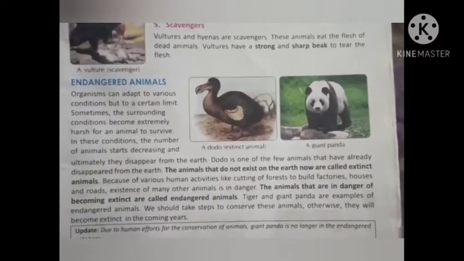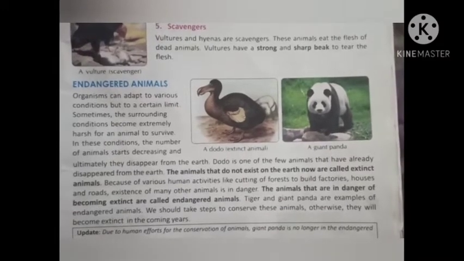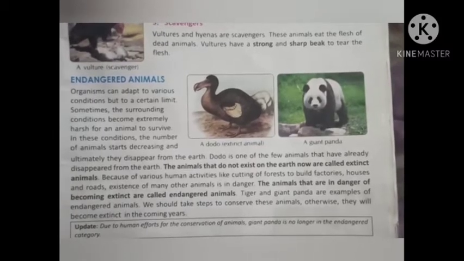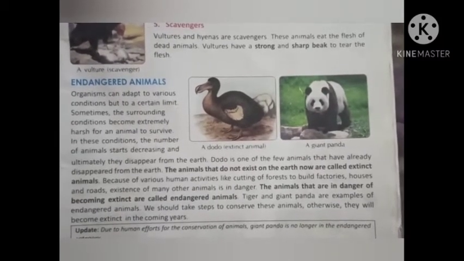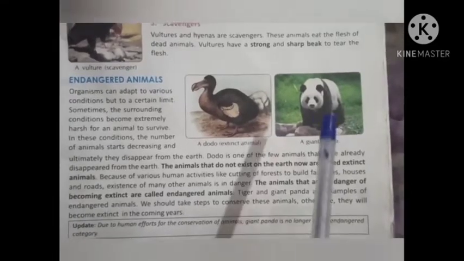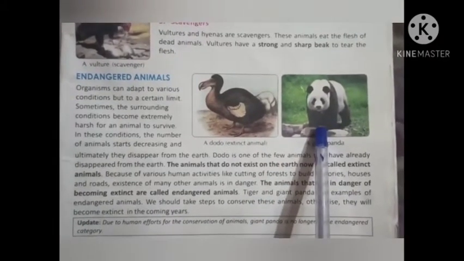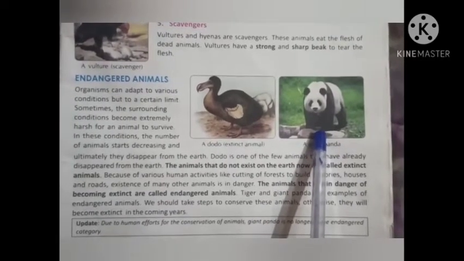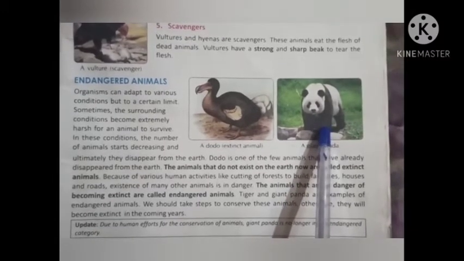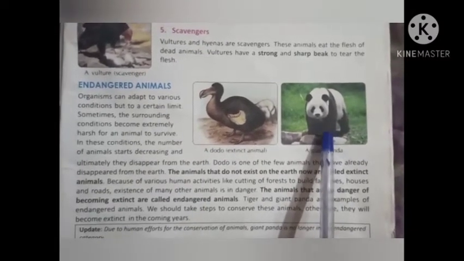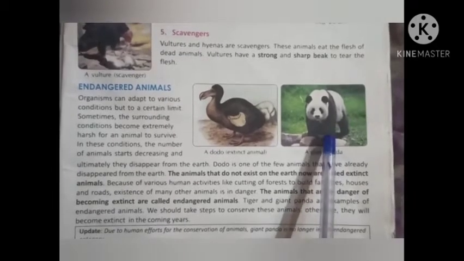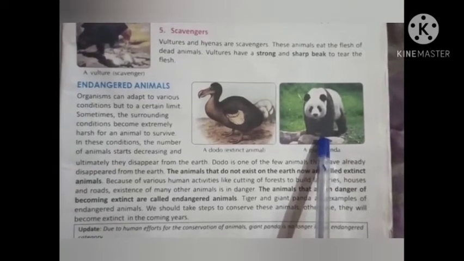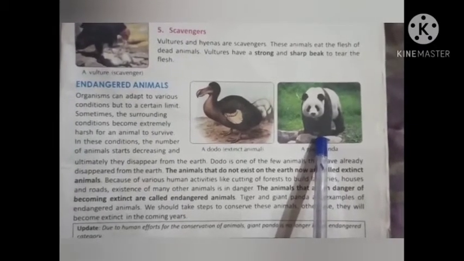So students, there are some animals which are in an endangered condition. It means that the number of these animals is decreasing very speedily. The best example we can say is the giant panda. Here you can see the picture of the giant panda. It is one of the examples of endangered animals, but this is not the condition now. A few years ago the panda was in an endangered condition, but because of the human efforts that were taken to conserve this animal, the giant panda is no longer an endangered animal. It has been removed from the endangered category.